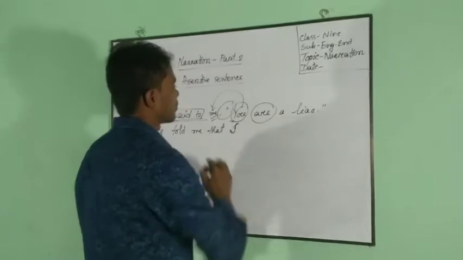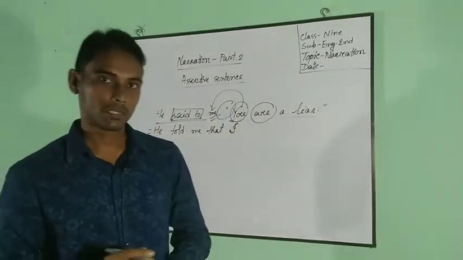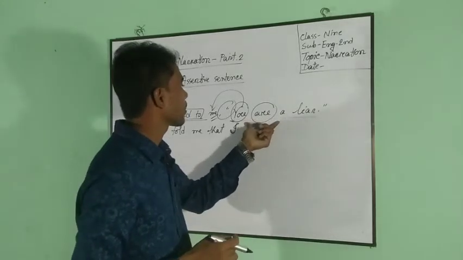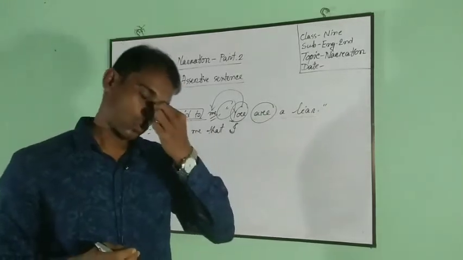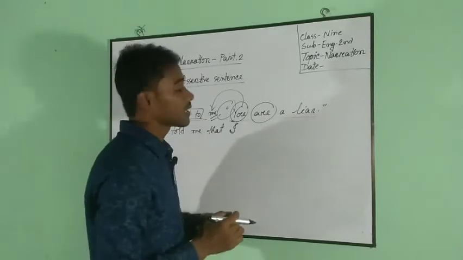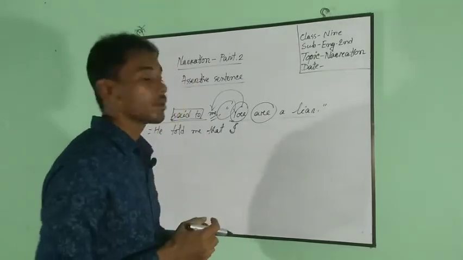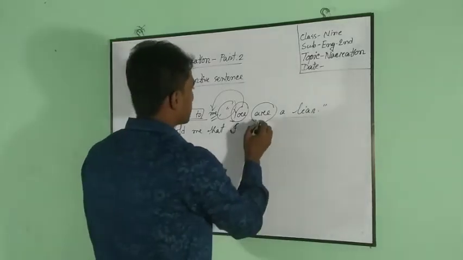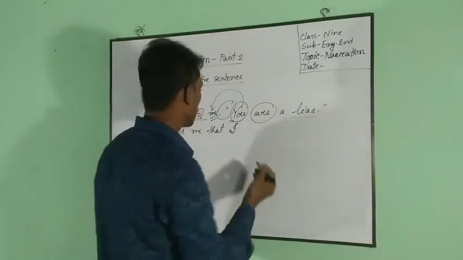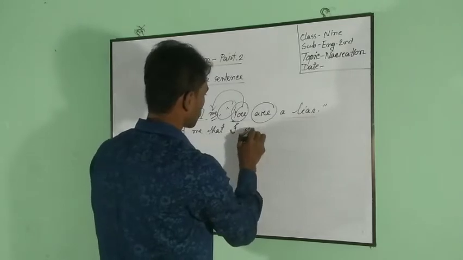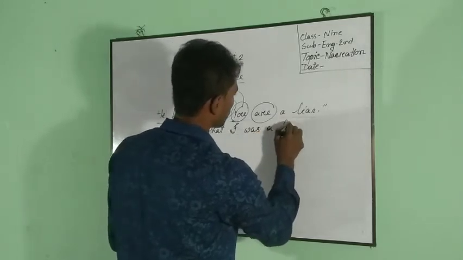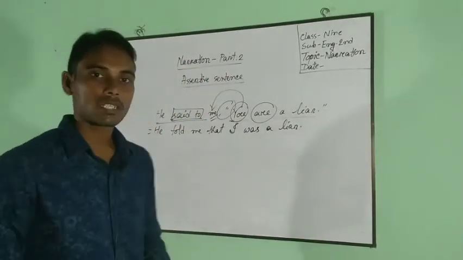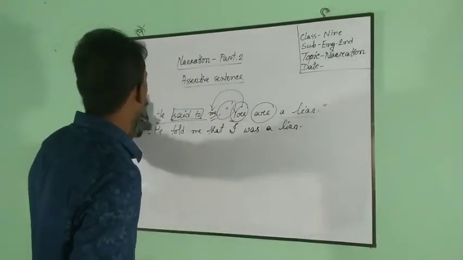Number 4, changing verb of reported speech. Here, this sentence is an example of present indefinite tense. So the tense will be past indefinite tense, the corresponding past. Instead of are, we have to write was a liar. Have you got it? I think so.